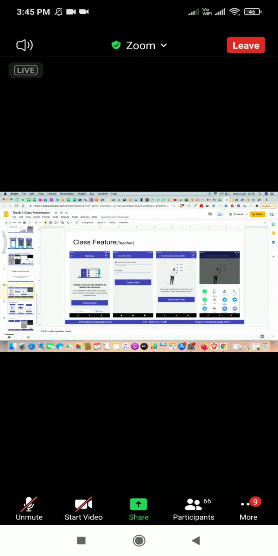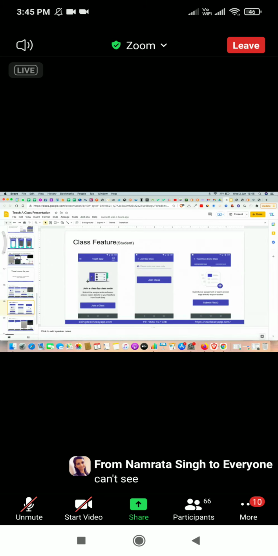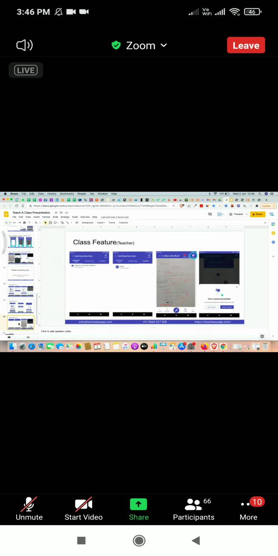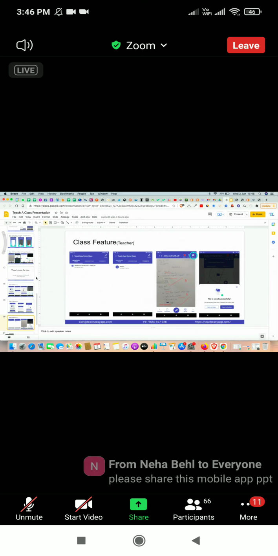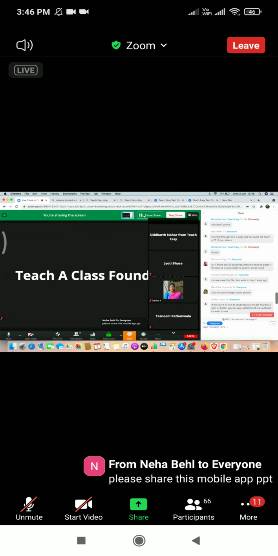Once you share the class code with your students, this is the student version where students will join the TeachEasy platform. They will join the class with your class code, and then they'll be able to submit files directly to you. All these files are in the cloud, which means you don't have to download them. All the students will be visible to you in the class. All their unchecked files and checked files will be visible to you in the class, and the app experience is exactly like that. So this is how class works. I want to add another point.